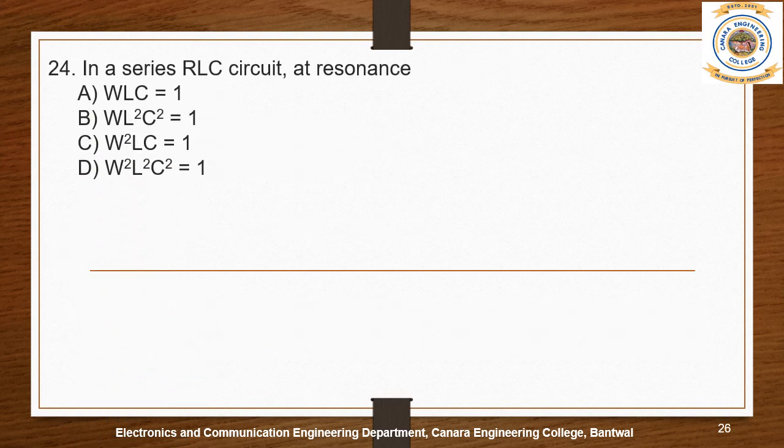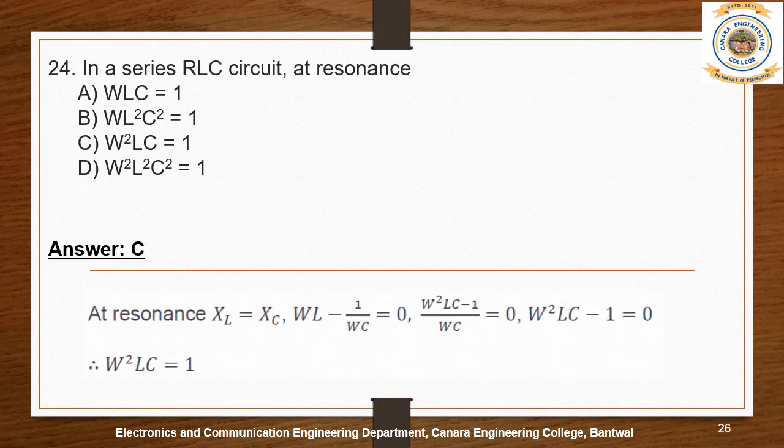Question number 24. In a series RLC circuit at resonance, option A, omega LC equal to 1. Option B, omega L square C square equal to 1. Option C, omega square LC equal to 1. Option D, omega square L square C square is equal to 1. So the answer is C, omega square LC equal to 1.